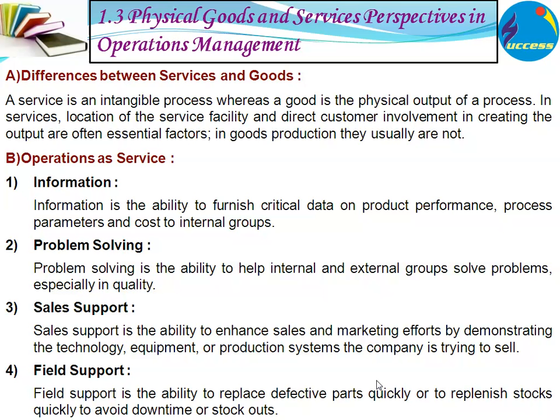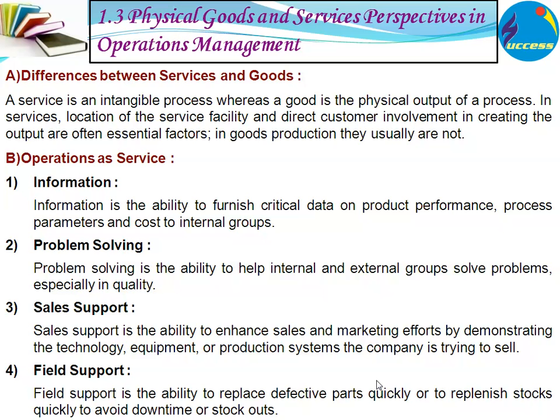Operations as a service is another factor where information, problem solving, sales support, and field support are involved. Information is the ability to furnish critical ideas on product performance, process parameters, and cost to internal groups. Problem solving is the ability to help internal and external groups solve problems, especially in quality.